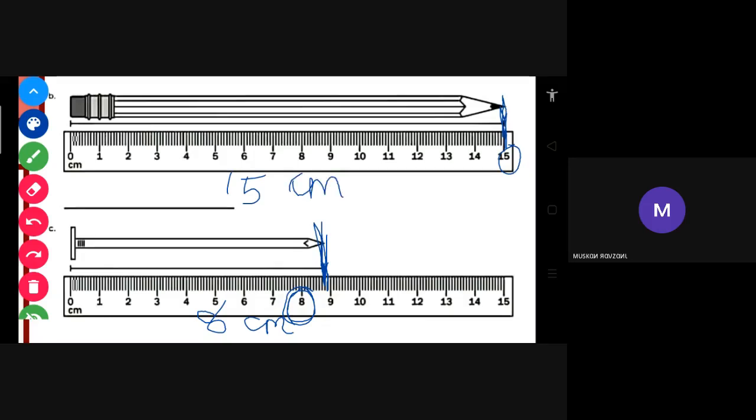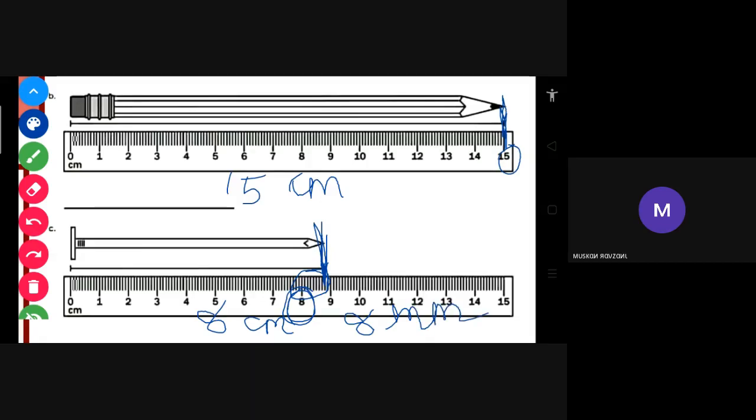Here it is not ending exactly on 8, so after 8 you have to count how many arrows there are. When you count properly, you will zoom in and do it, because this way you will not understand. So that is millimeter. Now any doubt?